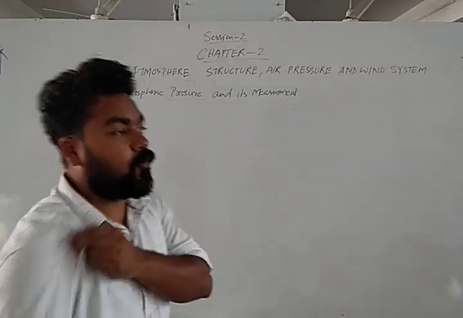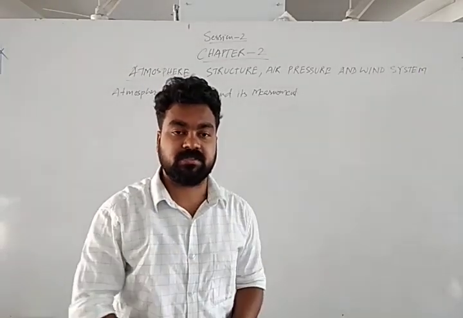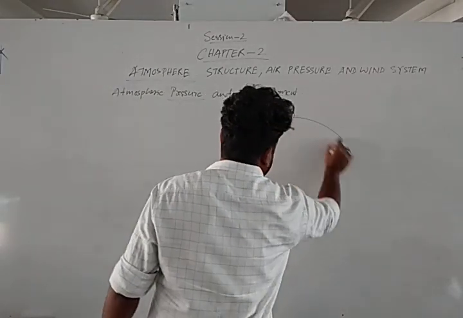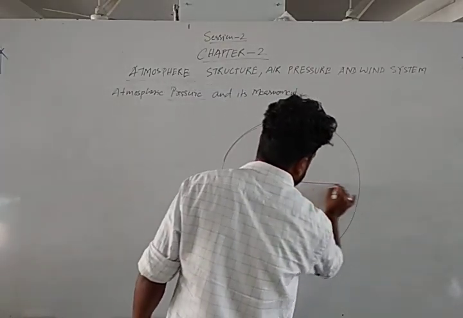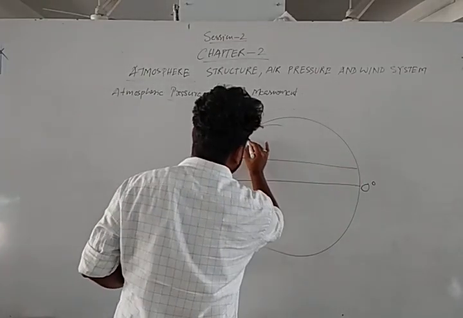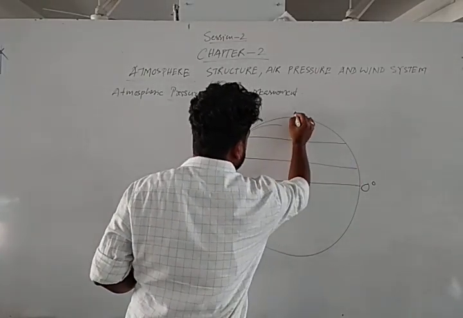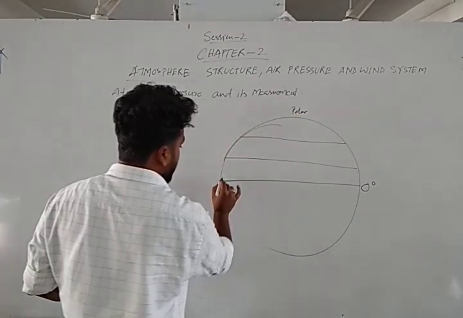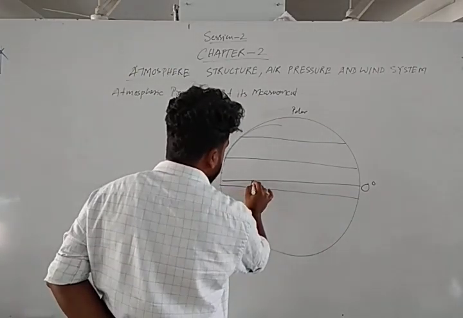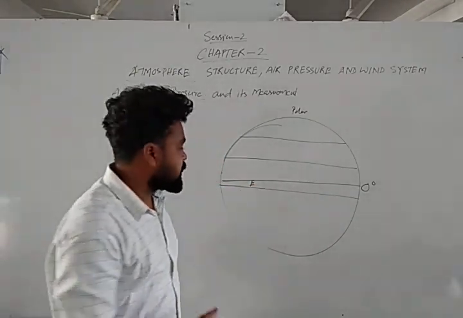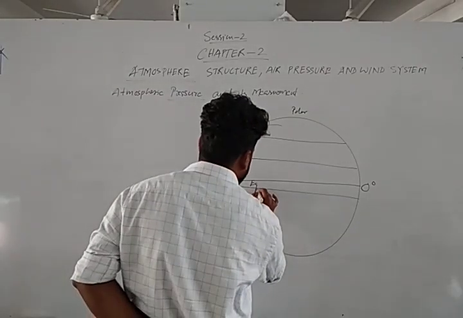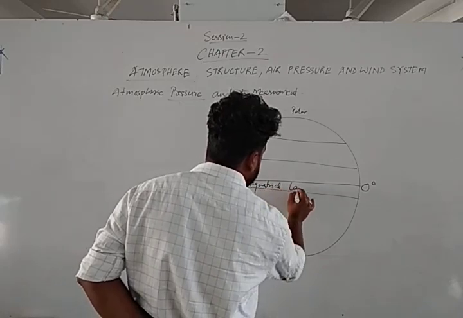So we have 4 permanent pressure belts over the earth's surface. We'll study what these 4 permanent pressure belts are. This is the globe, this is the equator, this is the tropical region, this is the subtropical region, and this is the polar region. This is the equatorial belt. Due to high temperature, pressure is always low, so we write here equatorial low pressure belt.